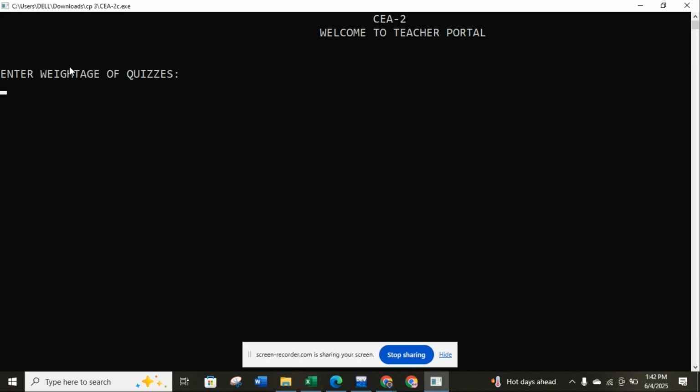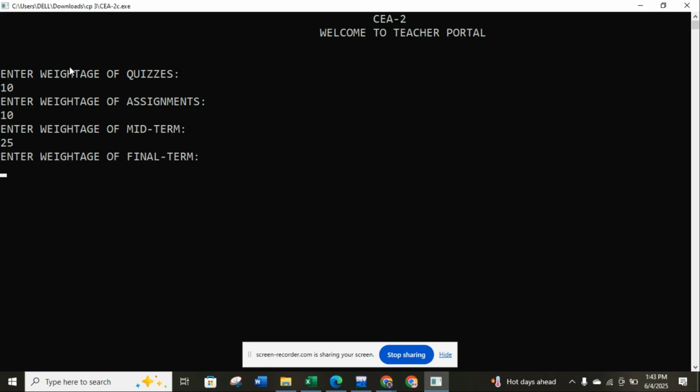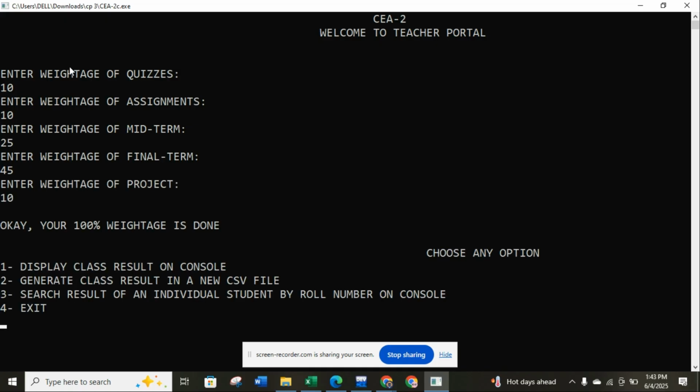I want to assign it 10. Then the weightage of assignment must be done. Obviously, I have to make it equal to 100. The midterm in our university is 25%, the final term is 45%, and the weightage of project is 10. Okay, you are done with 100% weightage. But if we do not get 100% weightage, the code doesn't run.